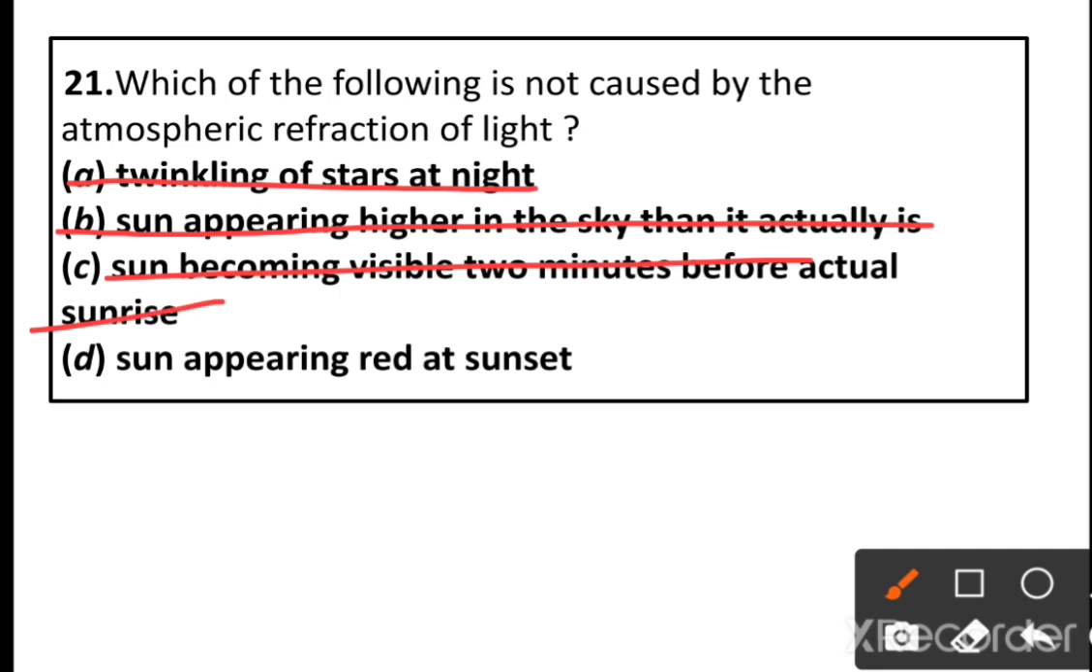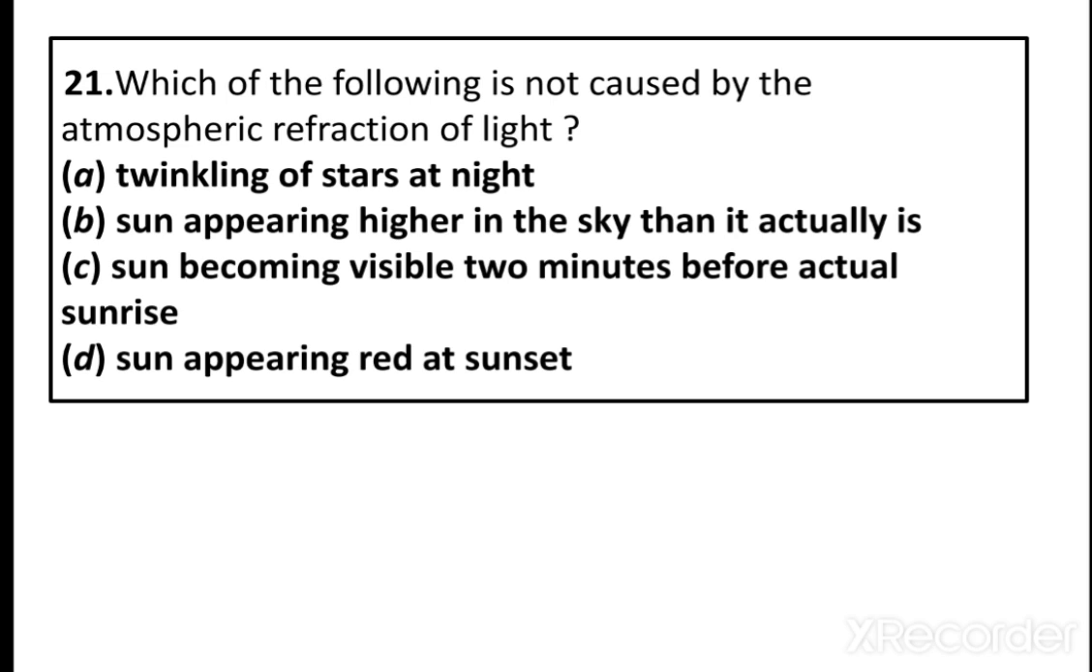Sun appearing red at sunset, this is not caused by atmospheric refraction, because color always represents scattering of light. Due to atmospheric refraction, we have twinkling of stars at night, sun appearing higher in the sky than it actually is, and the sun becoming visible 2 minutes before actual sunrise and after actual sunset. So option D is the correct answer, sun appearing red at sunset.